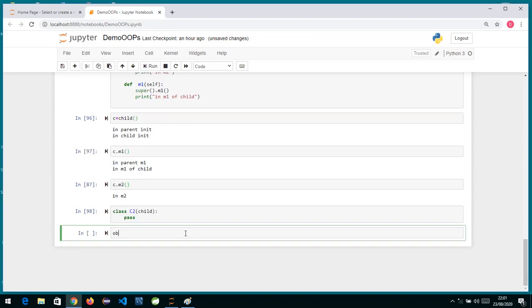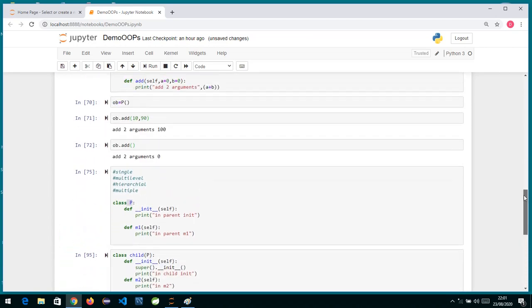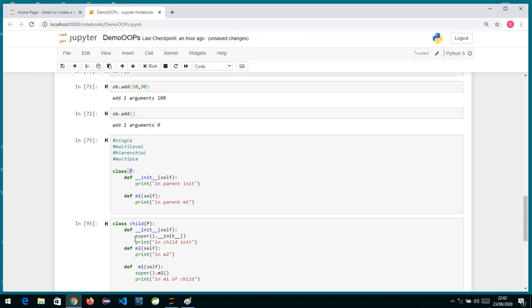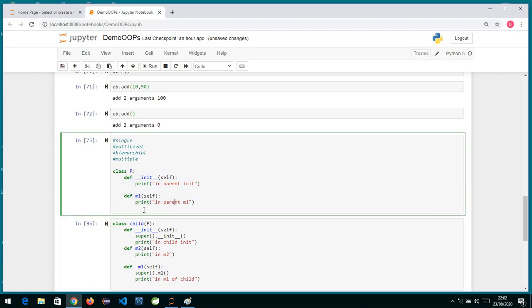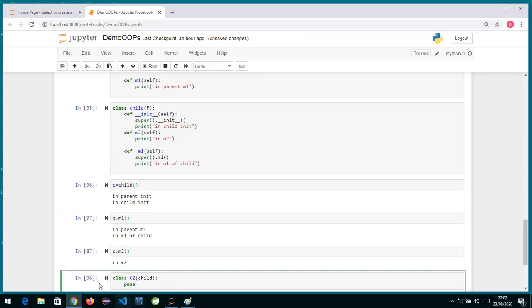Now if I create an object of C2, we don't have an init method in C2, so whose init method is it going to call? Its immediate parent. Its immediate parent here is child, and the child's method, if you see, internally calls the parent's init method, so it is getting called. If I remove this super, then the parent's init won't be called. So this is the grandparent, this is the parent, and for this parent, this is the child. What I have written is class C2, and in round brackets I am specifying who the parent is.